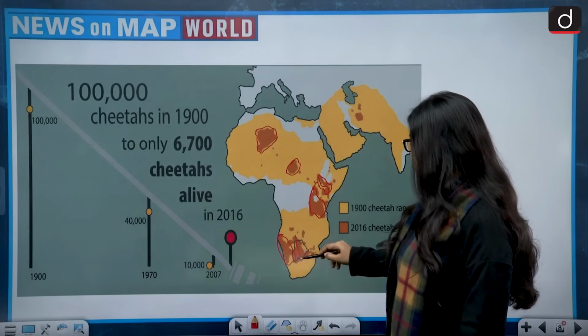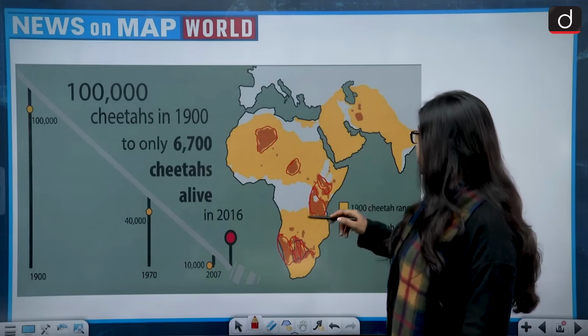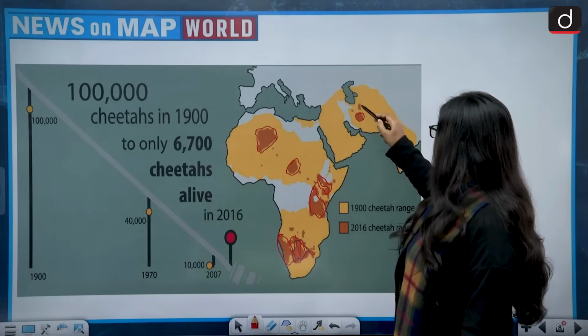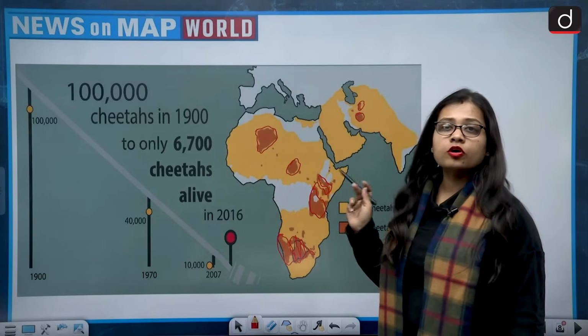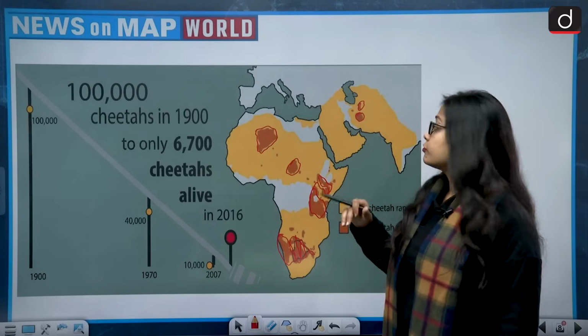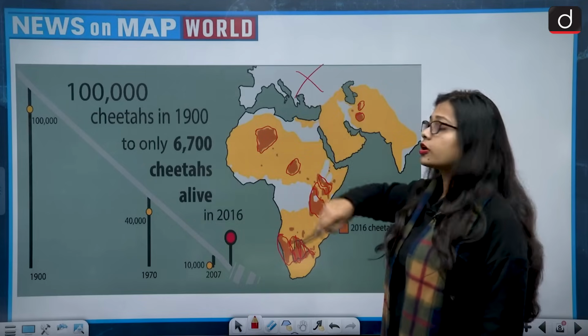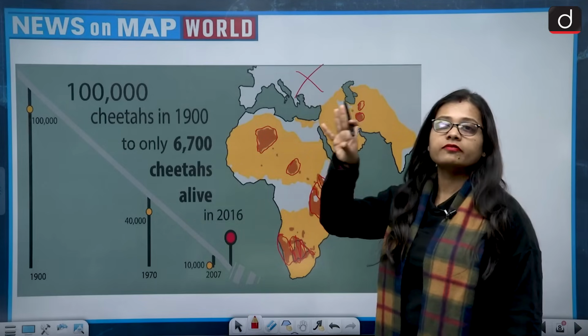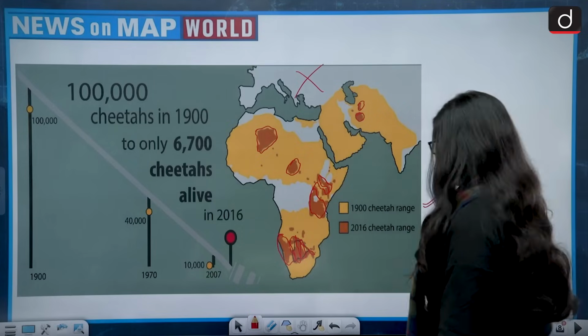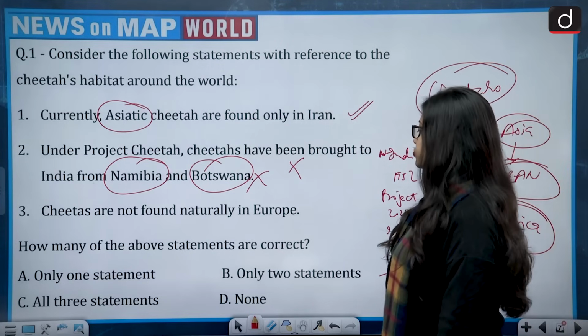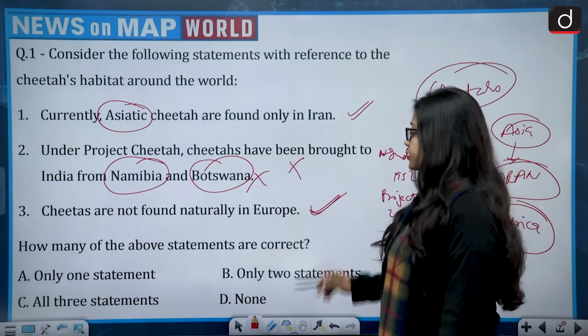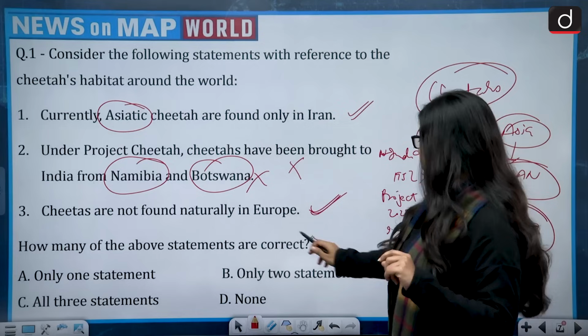Majority is the Namibia and Botswana region or South Africa, and this is the region of Asia, that is the Iran region. So cheetahs naturally were not found in Europe, they were found in Asia and Africa only. So cheetahs are not found naturally in Europe. This is correct.